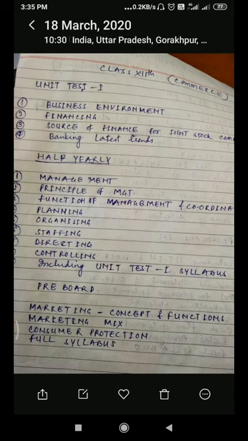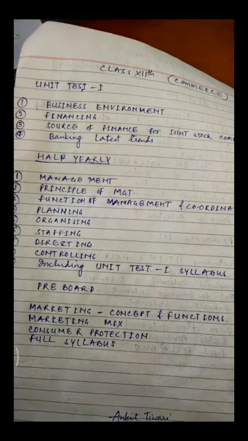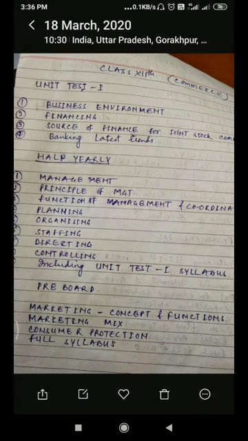Under the 8th chapter, planning, we will see the meaning of planning, how we plan for a business concern, how a business plan is maintained by corporate organizations, types of plan, objective, strategies, policies, procedure, methods, rules. These all we will see under chapter 8, planning.